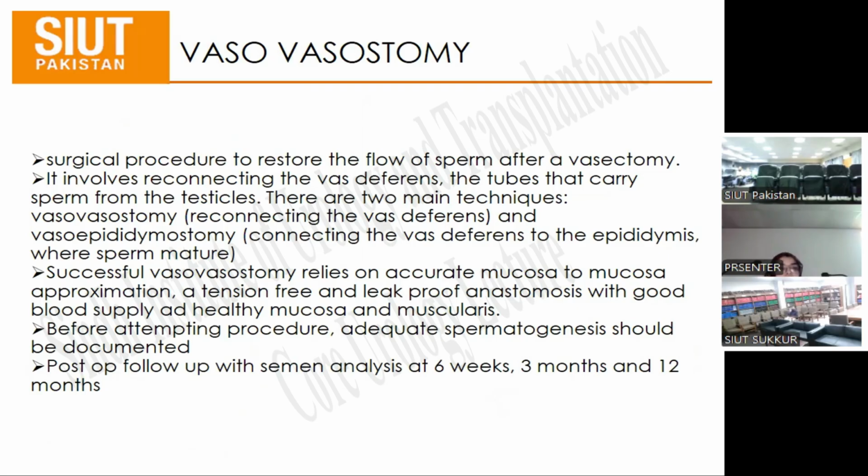Vasectomy reversal, basically. Vasovasostomy is reconnecting the vas deferens, and vasoepididymostomy is reconnecting the vas deferens to the epididymis, where sperm matures. Successful vasovasostomy relies on accurate mucosa to mucosa approximation, tension-free and leak-proof anastomosis with good blood supply and healthy mucosa and muscularis. Before attempting the procedure, we should check for adequate spermatogenesis and should be documented. Post-op follow-up with the semen analysis at 6 weeks, 3 months, and 12 months should be done.